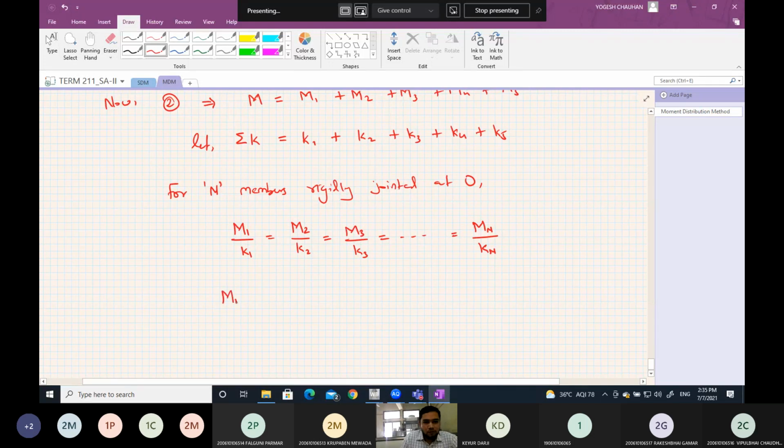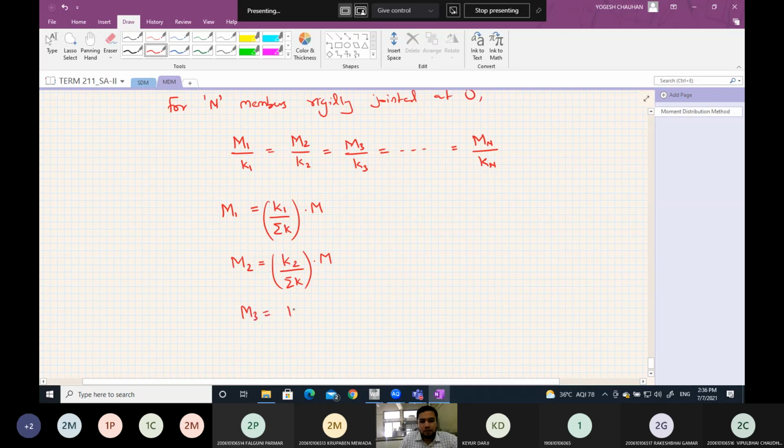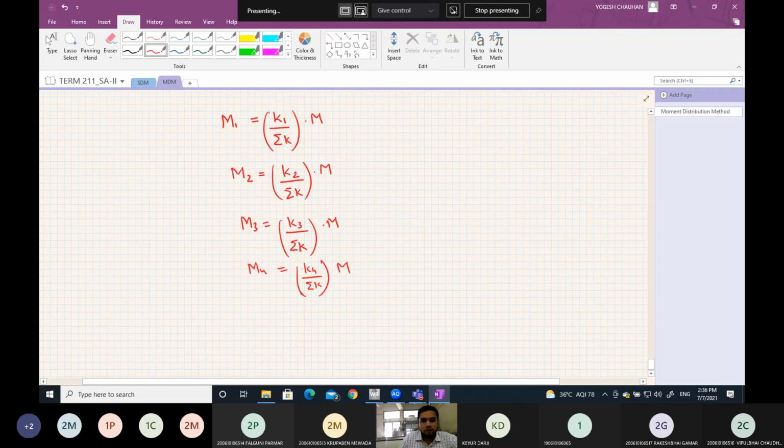And we can also write M1 equals K1 by sigma K times M, M2 equals K2 by sigma K times M, M3 equals K3 by sigma K times M, M4 equals K4 by sigma K times M, and M5 equals K5 by sigma K times M.